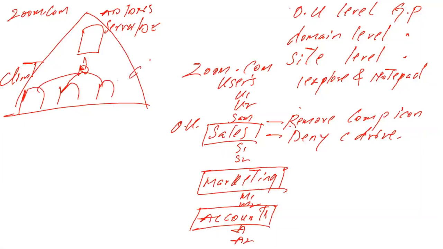But if I apply the policy on the zoom.com domain, this is called a domain level policy. Once I apply the domain level policy on the zoom.com domain, this policy will affect all the sales OU users and all marketing users. Automatically this policy will affect account, and also the Users container, the U1 user, the U2 user, and SAM also, including your administrator, because the administrator is also an employee or user of this domain.